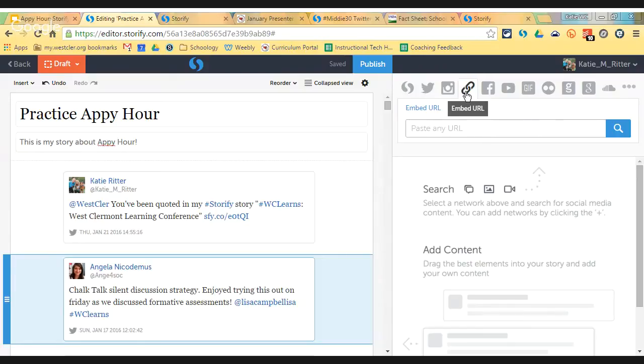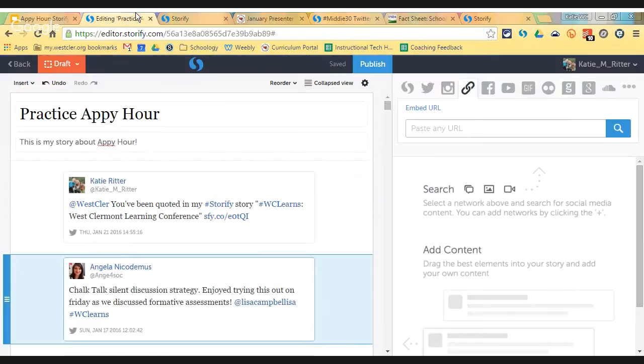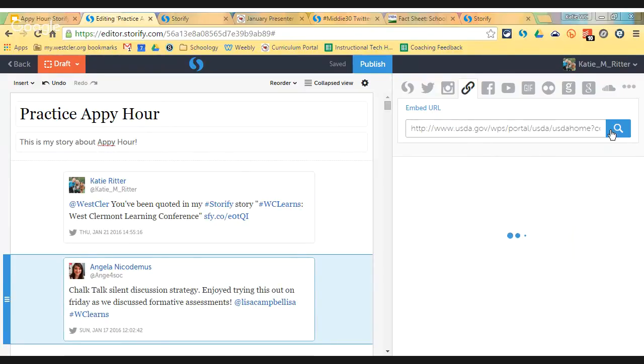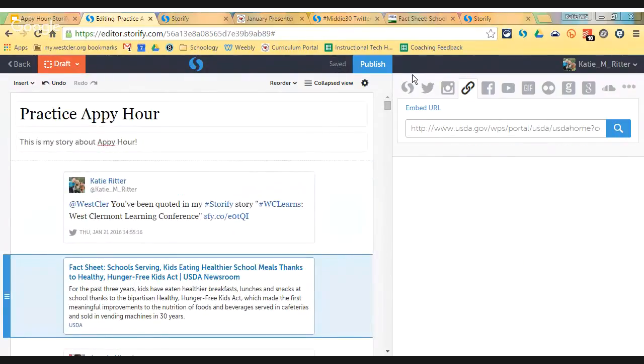Now here, this next one, this embed URL, it looks like our little hyperlink icon. That is where you're going to want to include posts to any website. So let's say that I wanted to include a link to this website right here. I would copy this URL. Then I would come back to Storify and choose my embed option. And I could search and find it that way. And that is how you add links to other websites right there.